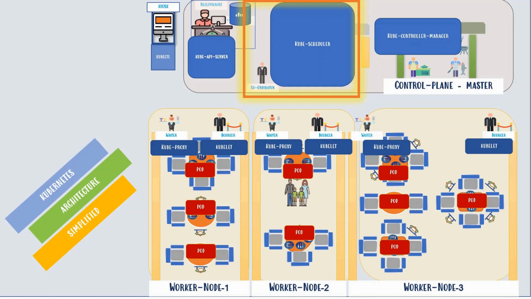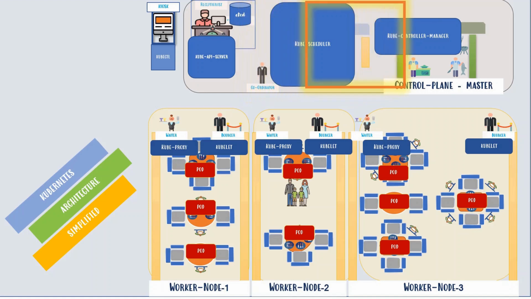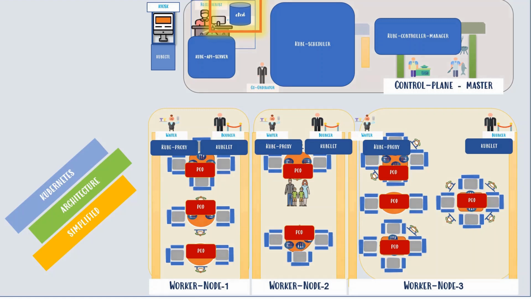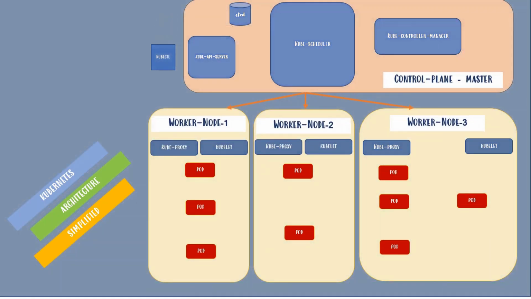Kitchen supervisor is responsible for giving specific instructions to the cooking team based on the order, who represents a controller, or the kube-controller-manager, in Kubernetes architecture. I'll explain this using a demo a little later. The computer that stores all this information maps to etcd, the key-value storage, which stores all cluster data. Now I hope you understood how this whole restaurant represents a Kubernetes cluster with a single master and multiple worker nodes.